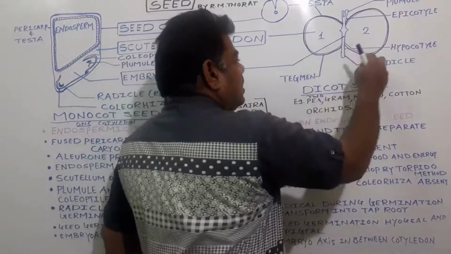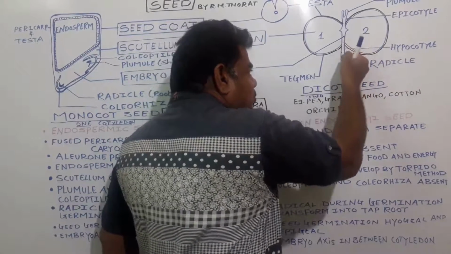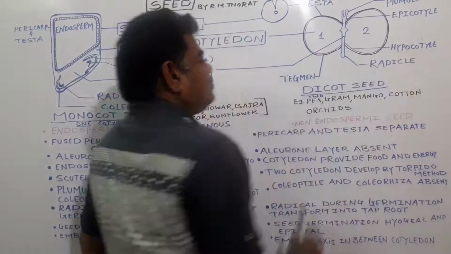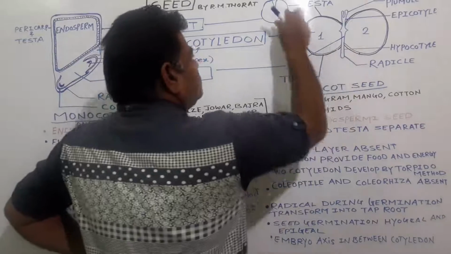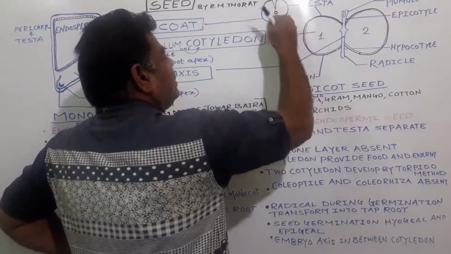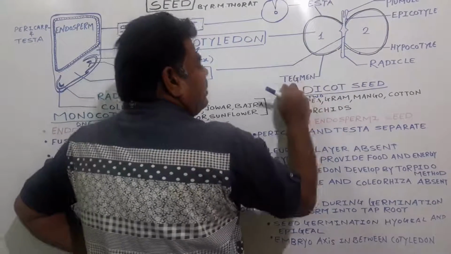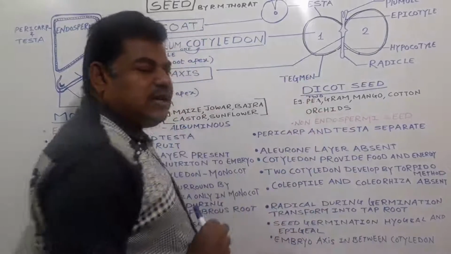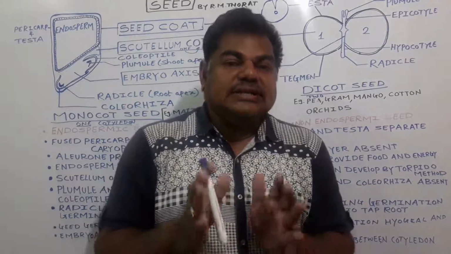These are two cotyledons, so below the cotyledons, this portion is below the cotyledon, due to which it is known as the hypocotyl. Now on these two cotyledons, the covering or the integument gets converted into this structure we call the testa. Inside the testa, a papery structure is present, we call it the tegmen, in case of dicot seed.